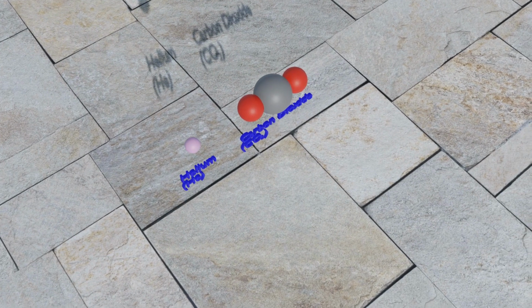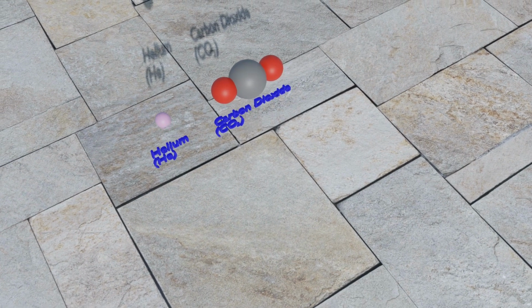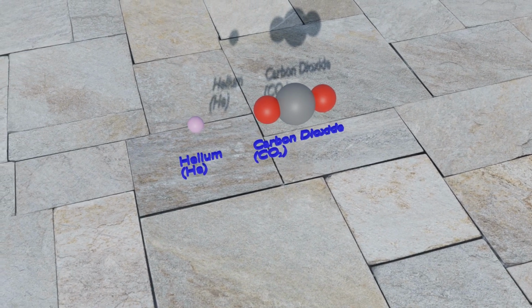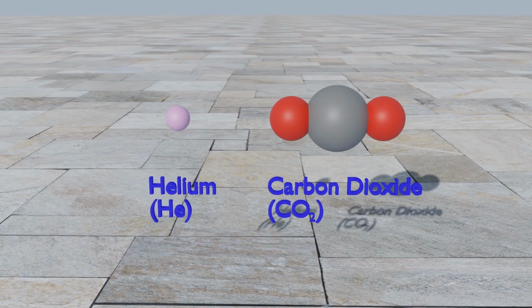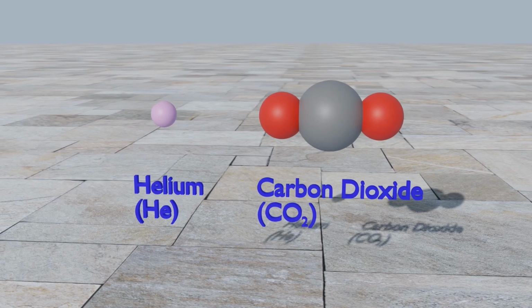To practice applying our understanding of entropy, let's look at some examples. For these questions, I'll introduce the choices and then give you a few seconds to decide which has the greater entropy. You will also want to be able to explain why your answer is correct. Which has greater entropy, an atom of helium or a molecule of carbon dioxide?